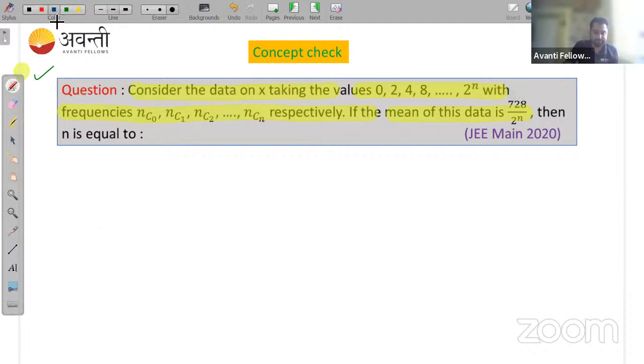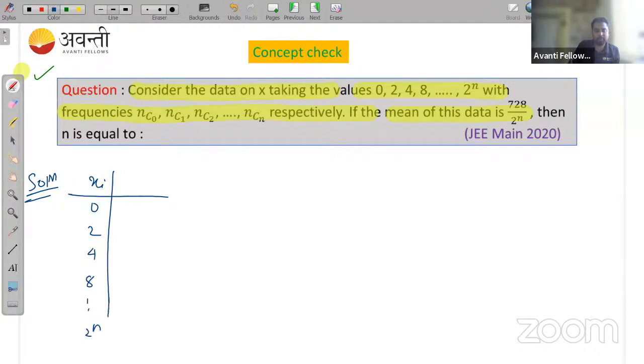So the solution is, first we need to make the table. So xi is given as 0, 2, 4, 8 up to 2 to the power n. And similarly, the frequency is given as nC0, nC1, nC2, nC3 up to nCn.